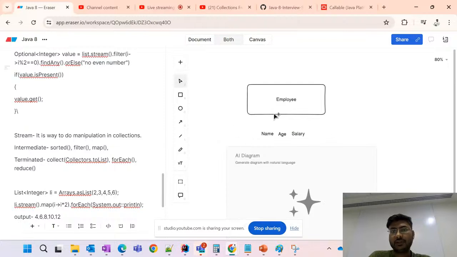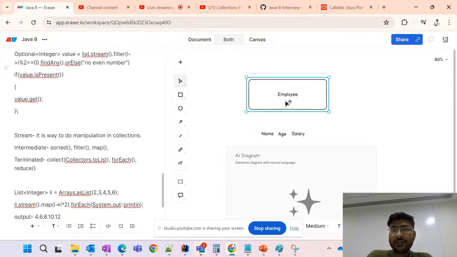So suppose in this employee class we have three fields: name, age, and salary, and we want to print the employee whose name starts with A. We can achieve that. We can print all the employees whose name starts with A. Suppose if we want to print the employee whose age is greater than 20, we can do that. Suppose if we want to print the employee whose salary is greater than 60,000, we can do that.